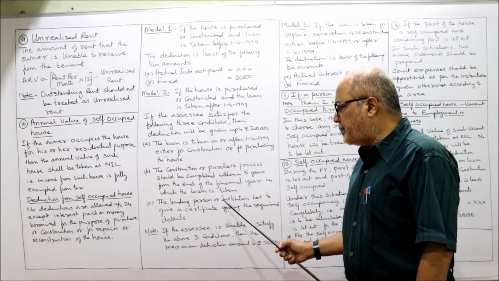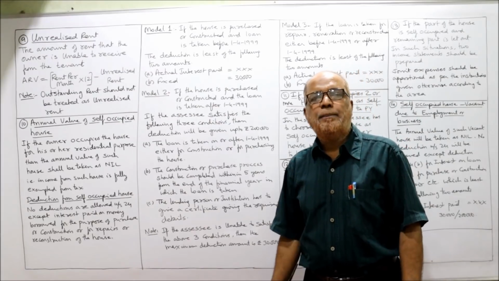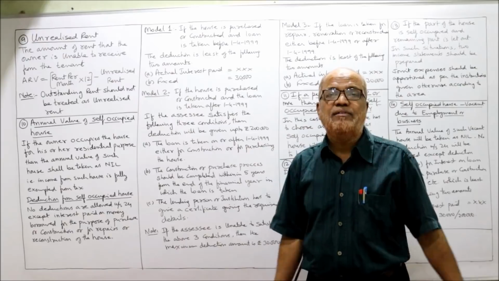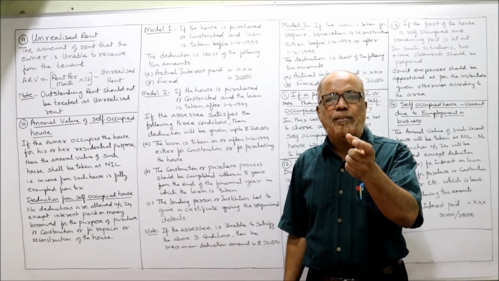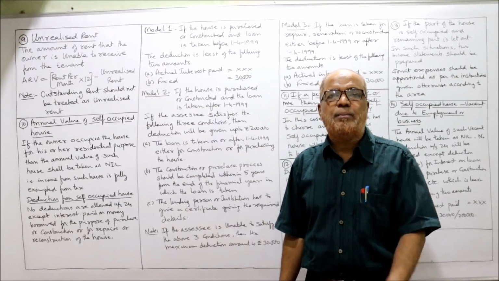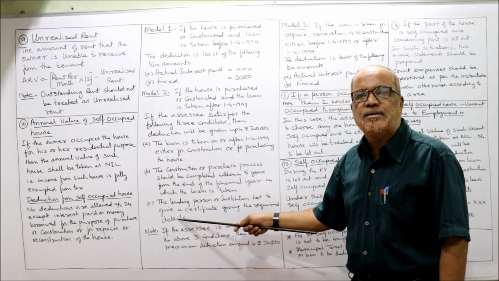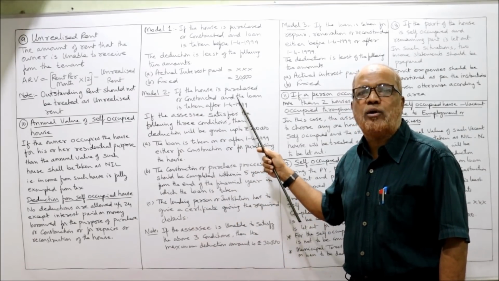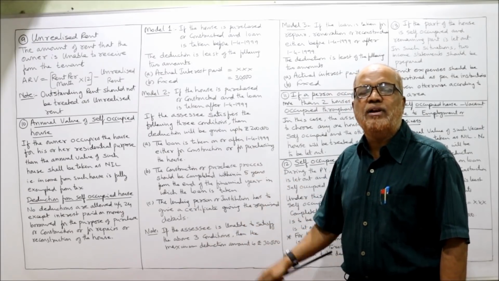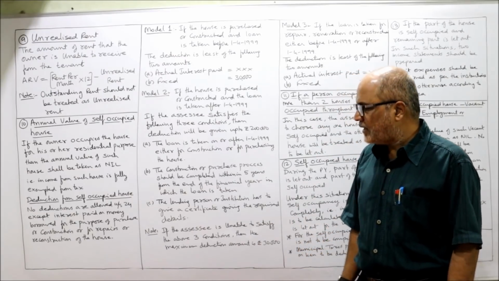Next, the lending person or institution has given a certificate giving the required details. That means the person or the institution which has given the loan should give a certificate regarding the loan amount, balance outstanding, and interest payment. All these details should be given by the lending institution. If these three conditions are satisfied, then the maximum limit will be 2 lakh rupees. If any one of the conditions is not satisfied, then the limit will not be 2 lakh, the limit will be 30,000 only. That's it.